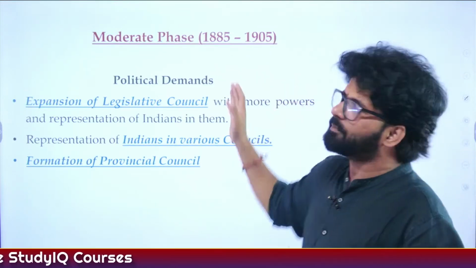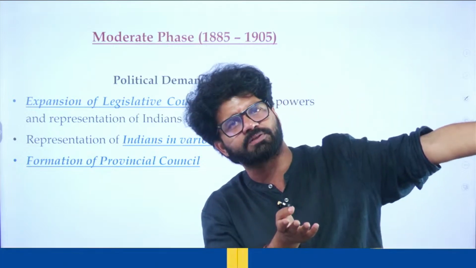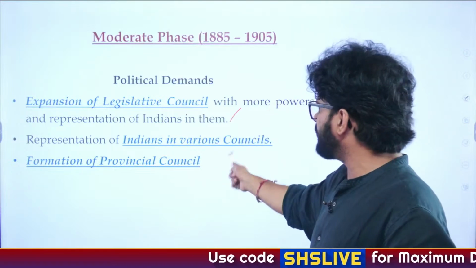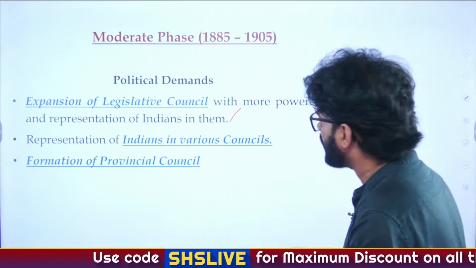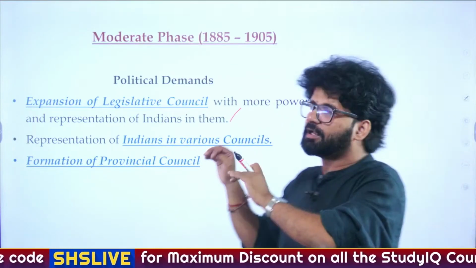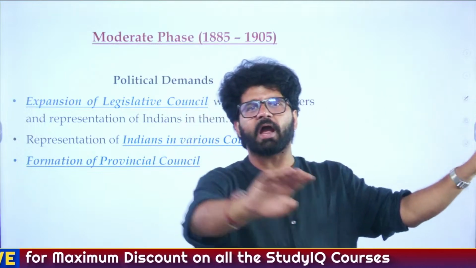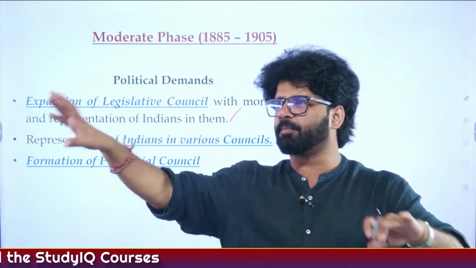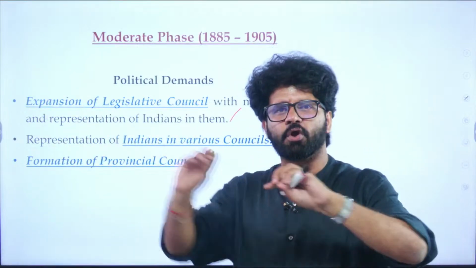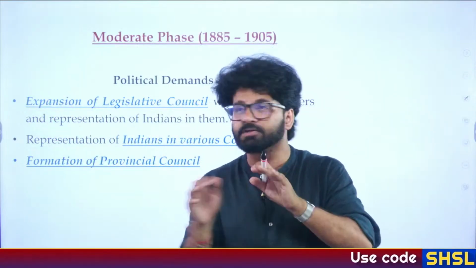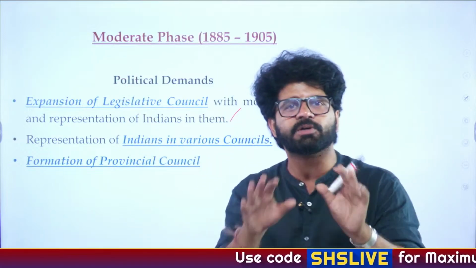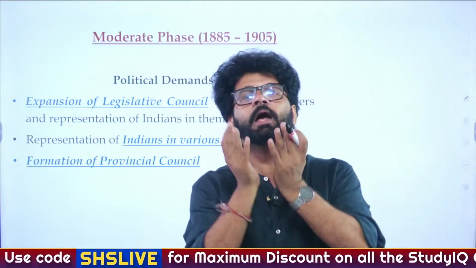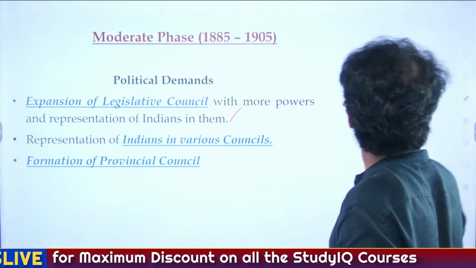So again, moderate phase demands can be divided into PESTLE, political, economic, social, and so on. So political demands, expansion of the Legislative Council, we have talked about it, formation of provincial councils. All these things will be adhered to, and that's why when we were talking about the acts of 1892, 1909, 1919, 1935, there we have seen in provincial councils members are increasing, non-official members, ex-officio members. So all these things are achievements of the moderate phase of the Congress. It's not a complete failure as many people assume it to be.